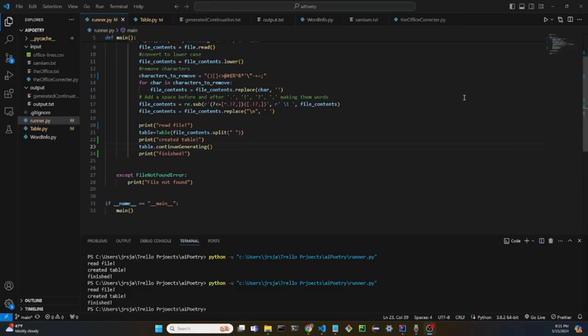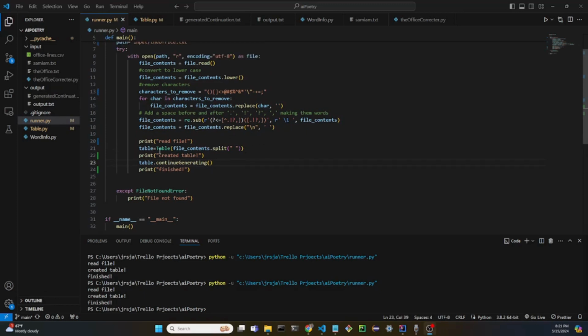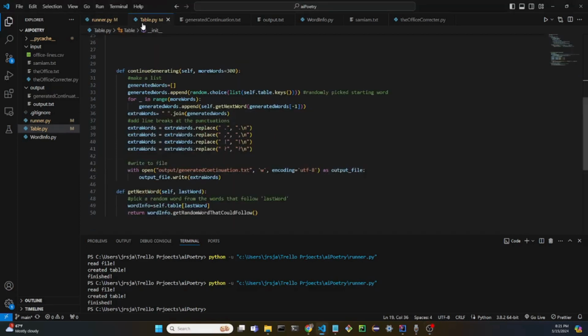Now that we have this table, it's pretty simple to continue generating more text from The Office. In my runner file here, I created the table with a list of words, and then I called the continue generating function, which you can see here. I give it a number of words that I want it to continue generating. In this case, I chose 300 words. And you just choose a random word from the table, which I did here. And for each of the 300 new words, I added a new word to my generated words list.